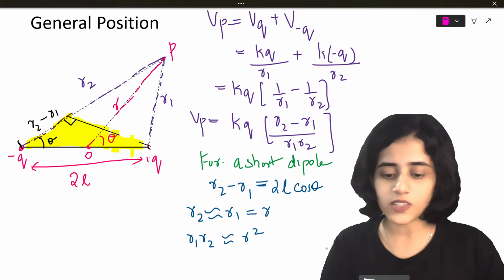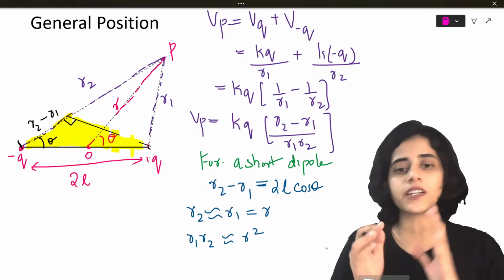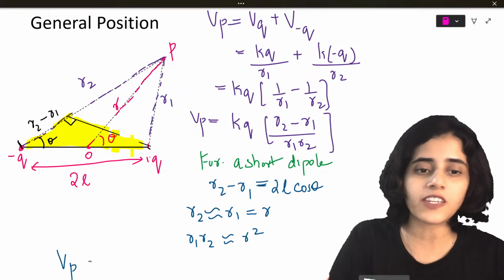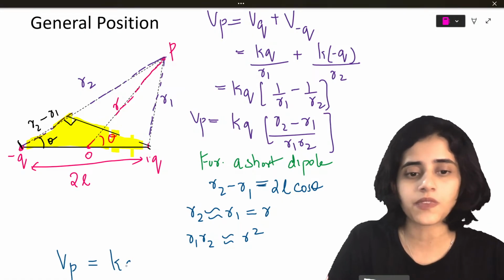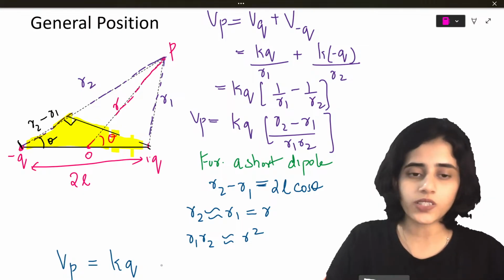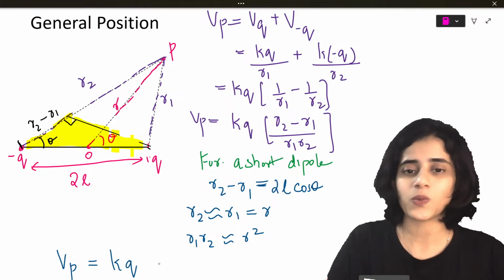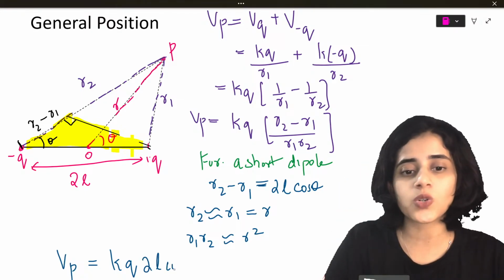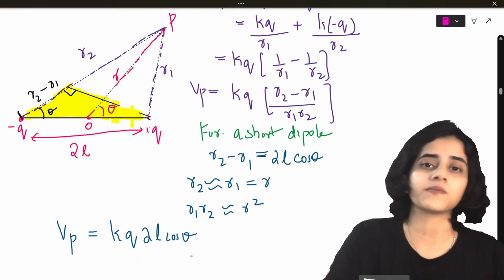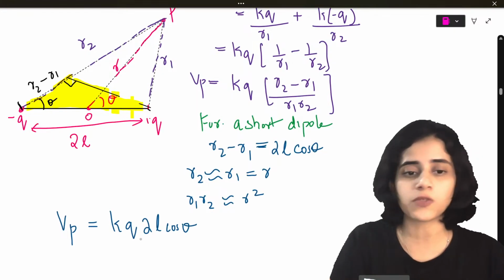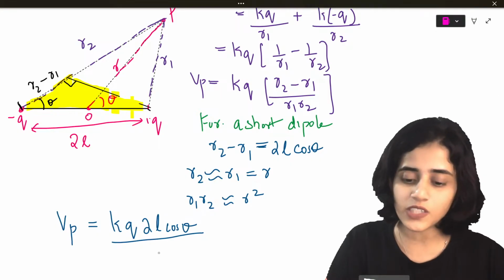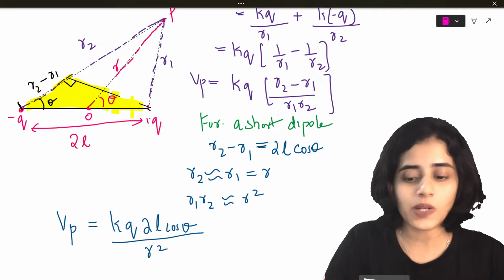Yes. So now what will my VP be? VP will be K into Q into, what is my formula? Instead of R2 minus R1, I write 2L cos theta. The whole divided by, instead of R1 into R2, I will write R square.